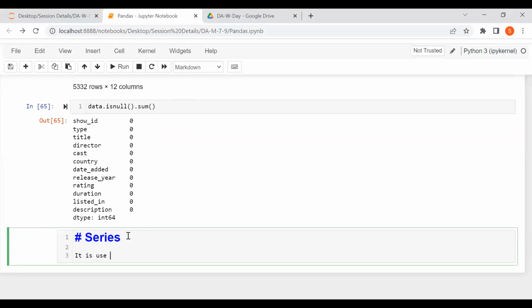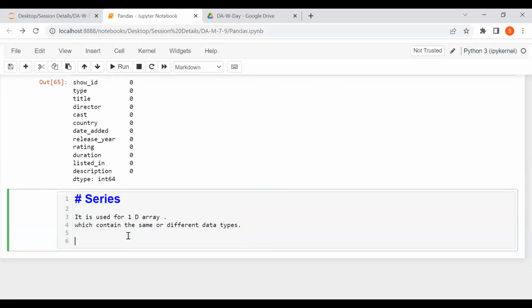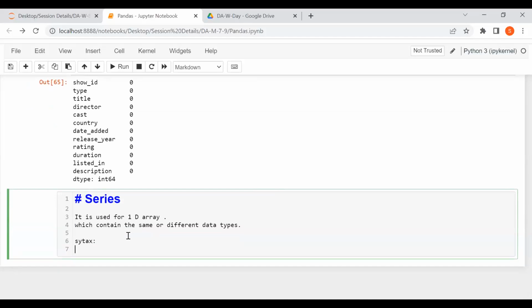I'll keep small notes as Vara requested. Vara, for you, I'm keeping the notes. I think it will help you. It is used for a 1D array which contains the same or different data types. And I'll keep the syntax also, so if you want to just check with that, you can keep it.